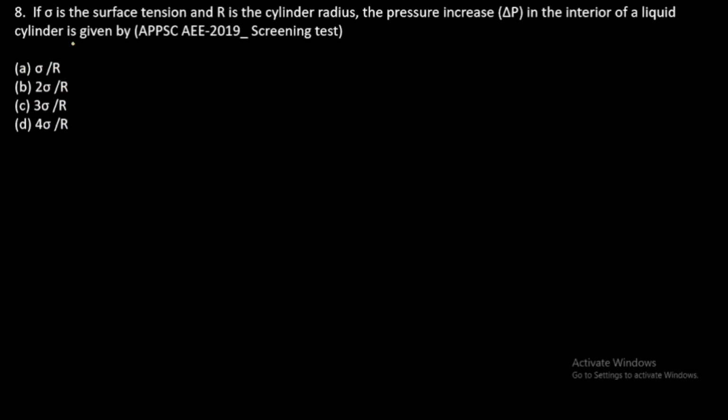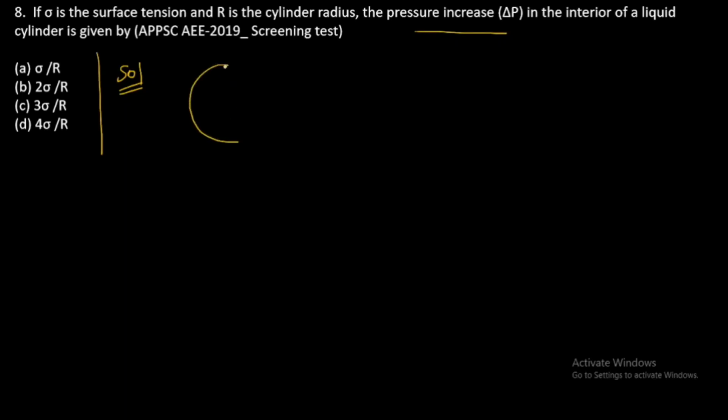Question 8. If sigma is the surface tension and r is the cylindrical radius, the pressure increase in the interior of the liquid cylinder is given by. This can be solved by looking at the concept of it. What is he asking? Increase in pressure.